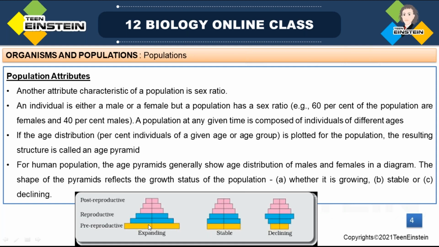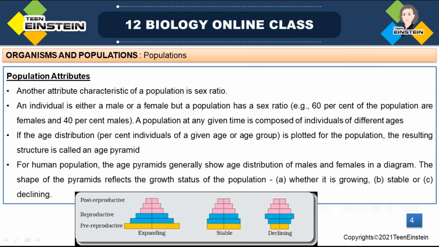This is expanding. This shows growth, triangular shape. Then again, all those in the reproductive stage will move to the post-reproductive stage also. That means this number is increasing, right? So the size of that population is rapidly increasing in the case of triangular.